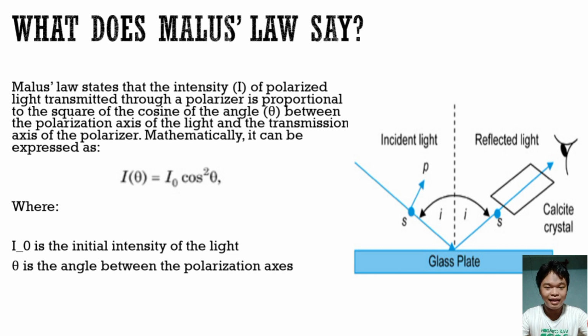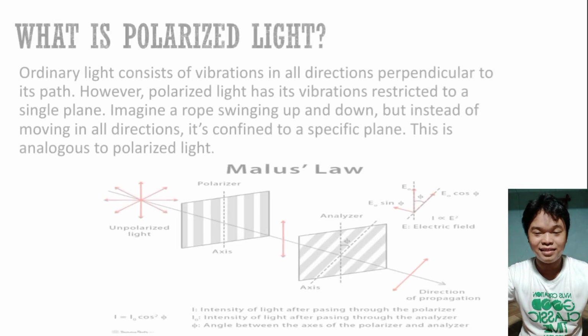While the reflected light is the portion that bounces off the surface when light hits the calcite crystals. The angle of reflection is equal to the angle of incidence, following the law of reflection that was already discussed by Ms. Mercedes and Mr. Mapalad. What is polarized light?